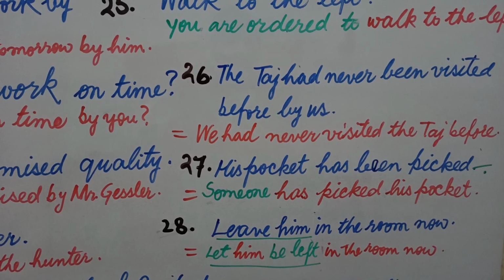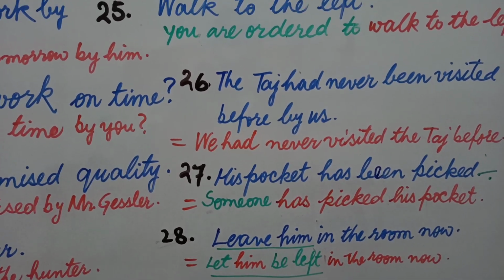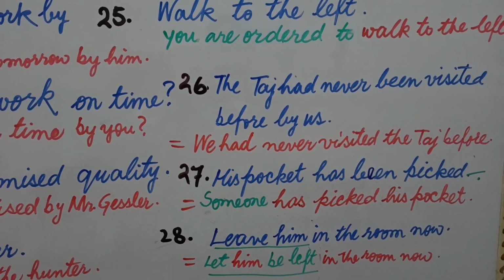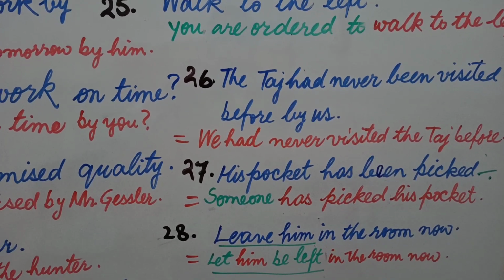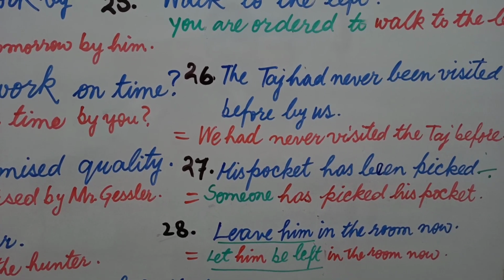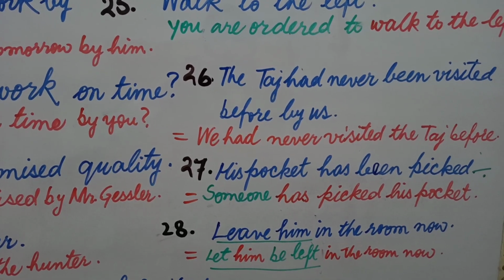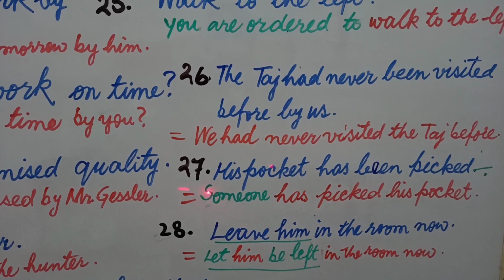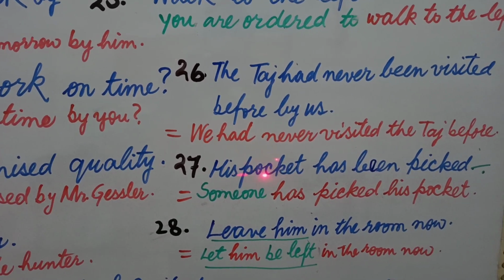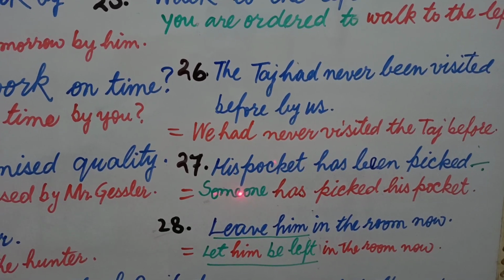Whenever you have no noun or pronoun with the usage of by in the sentence and it is in passive voice, you assume, you take it on your own according to the sentence. So you can use him by the doctor, by someone, by somebody, and according to the sense of the sentence you use it in the place of this noun before the helping verb.